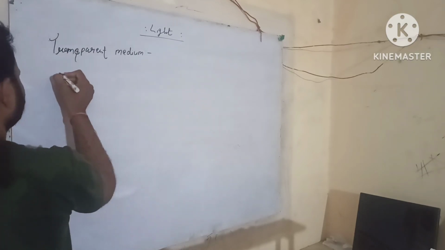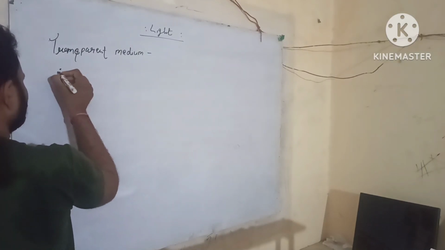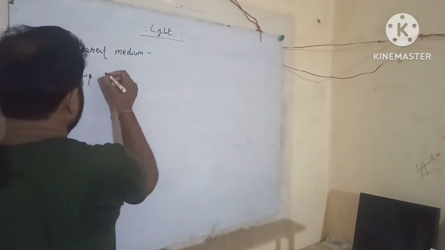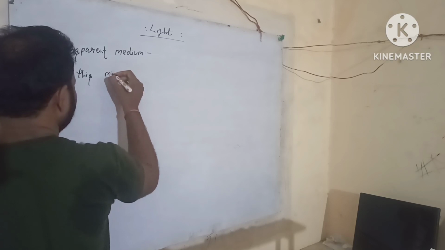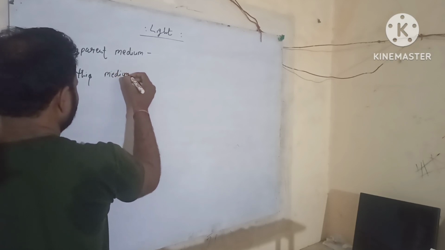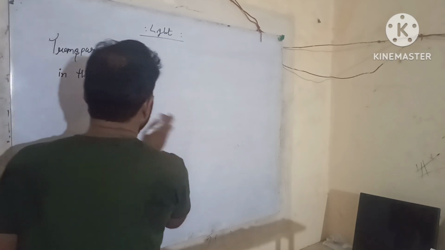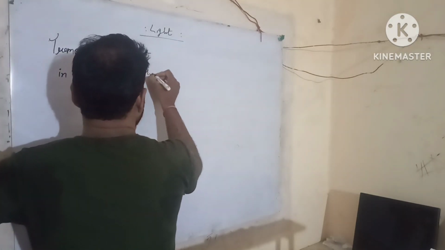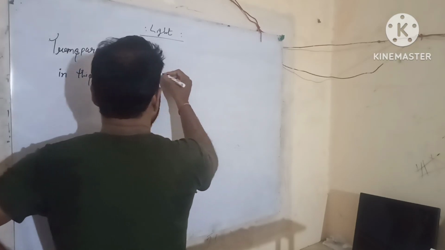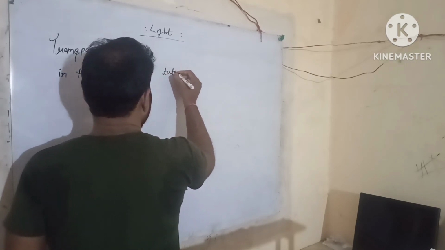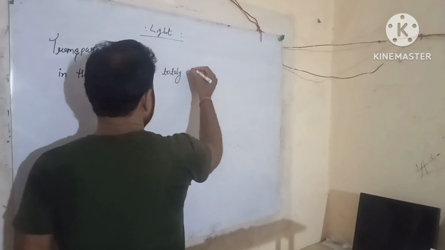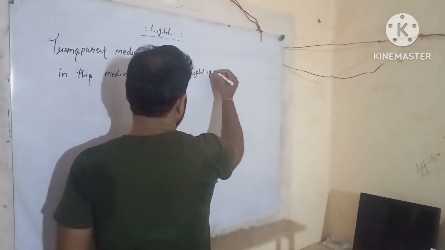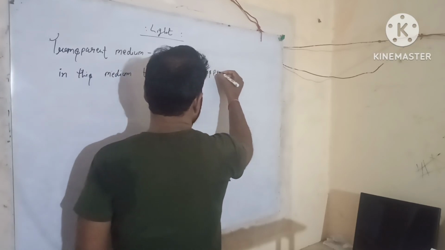Okay, students, in a transparent medium, the light is totally propagated easily.